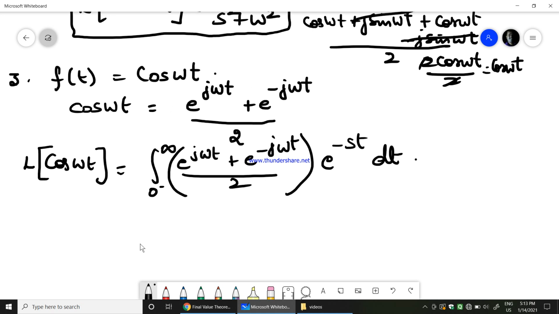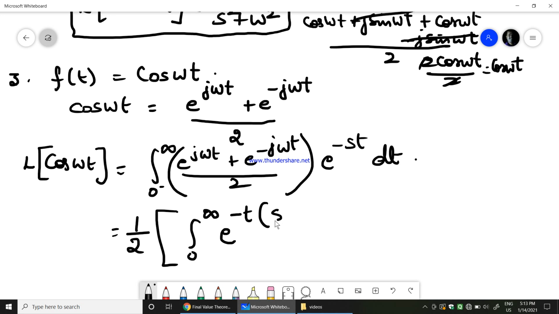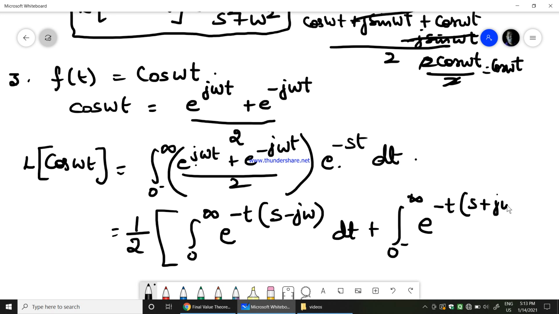So this can be written as 1 over 2, which is the constant, I'll take it outside. I can write integral from 0 to infinity e power minus t into (s minus j omega) dt, plus, I'll just separate the terms, the integration of e power minus j omega t e power minus st, so I'll get e power minus t into (s plus j omega).